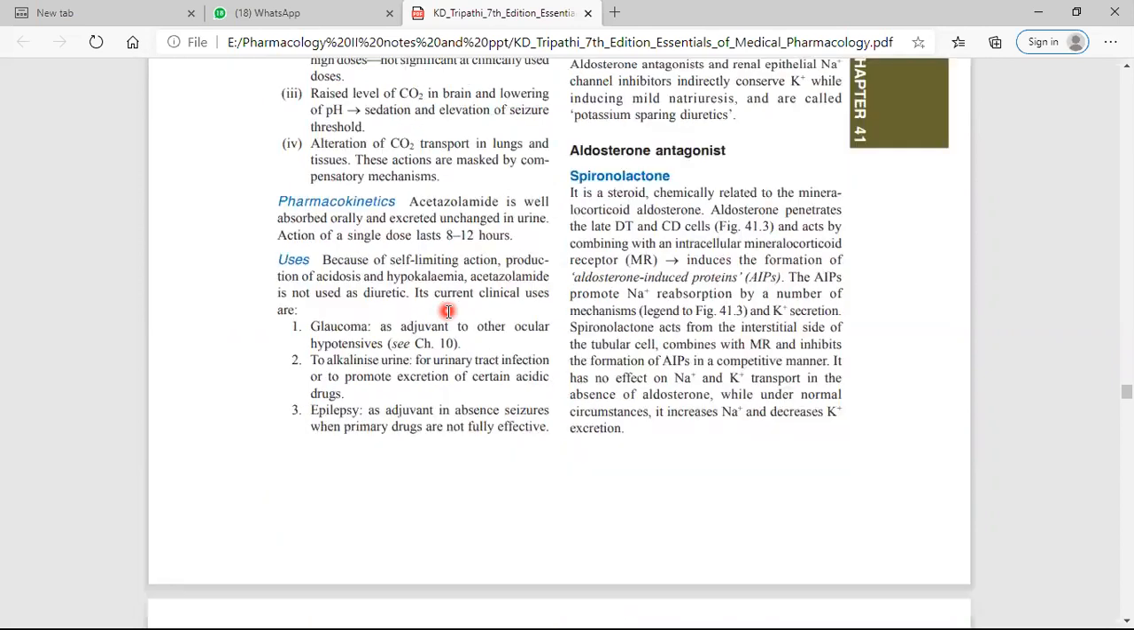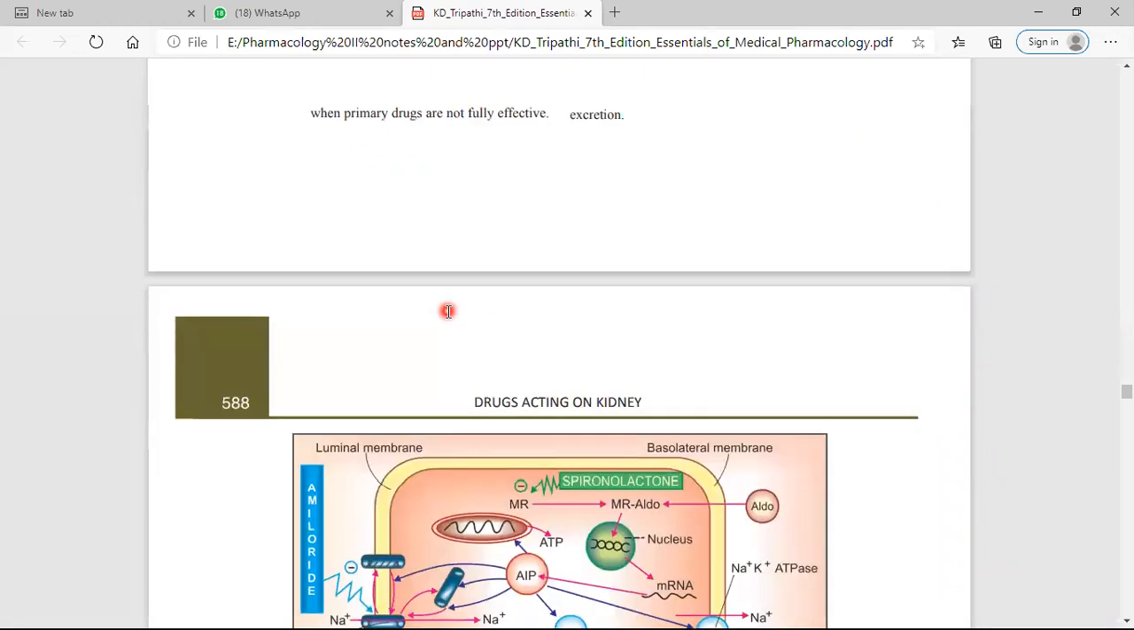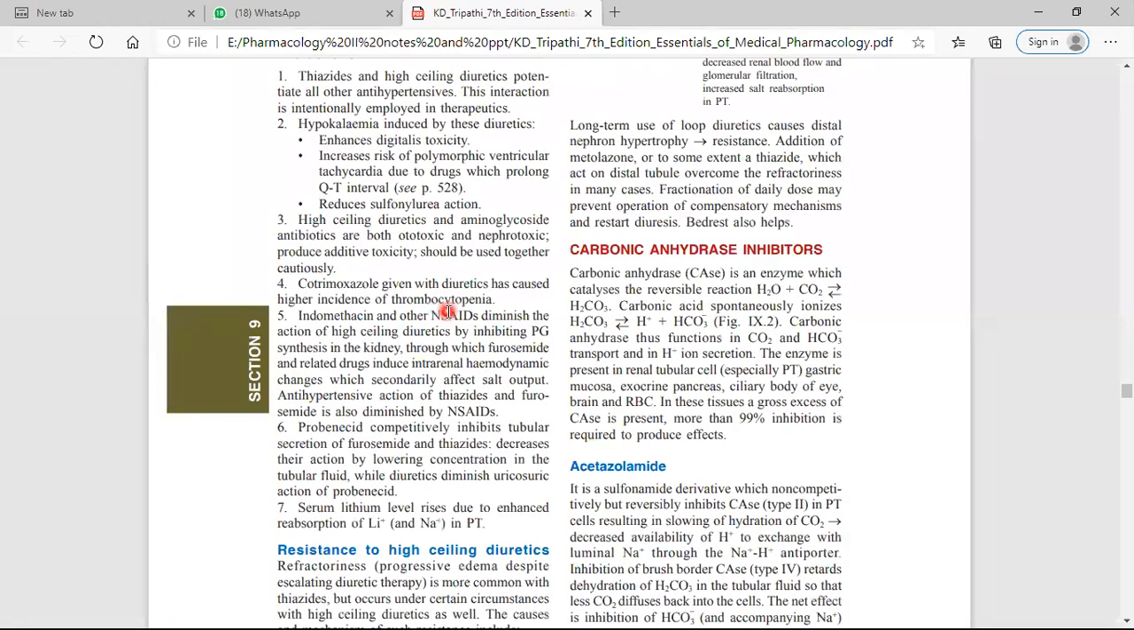Now the uses are glaucoma and alkalinization of urine. It is also used in epilepsy. Okay, so these are the uses.